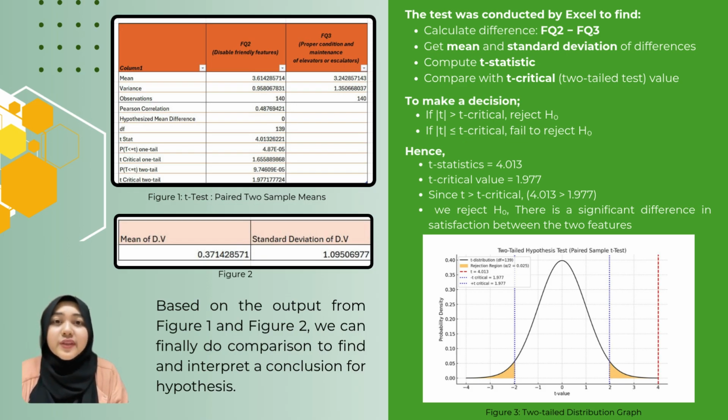For the output, using Excel, we calculated the difference scores, mean and standard deviation, and then we found the t-statistic is 4.013, the critical value was 1.977. Since 4.013 is greater than 1.977, we reject the null hypothesis, meaning there is a significant difference in satisfaction. This is also shown in the rejection region of our two-tailed graph.